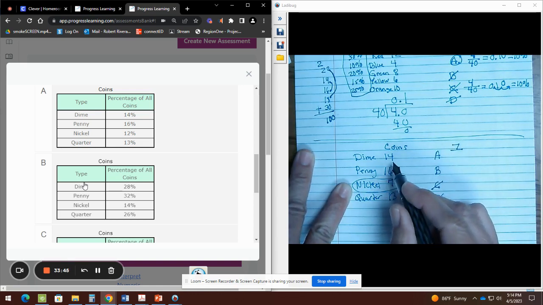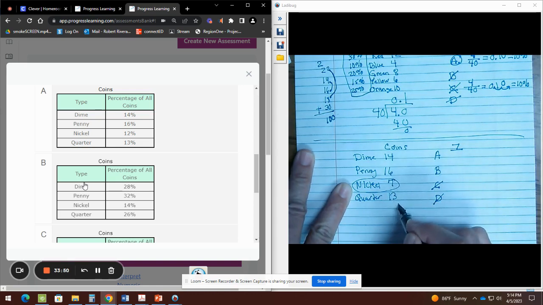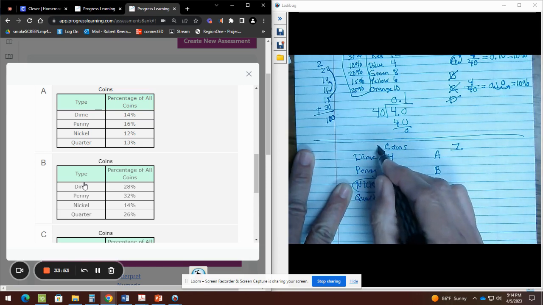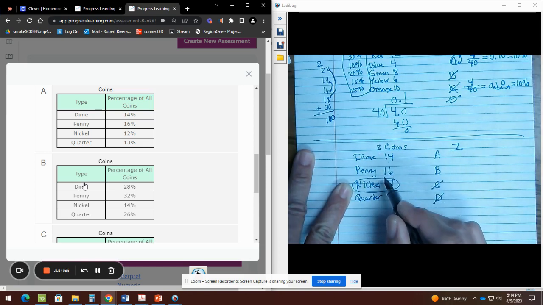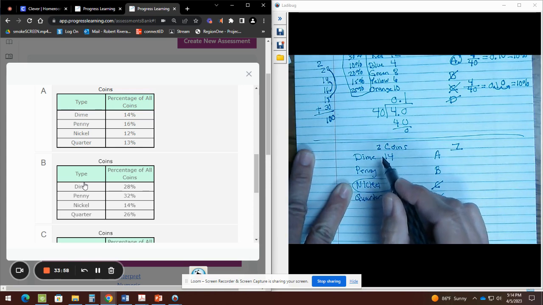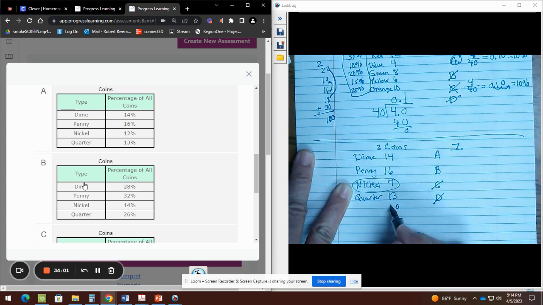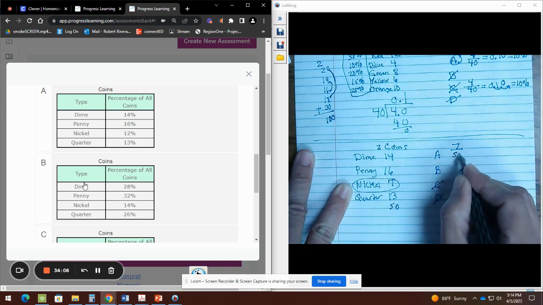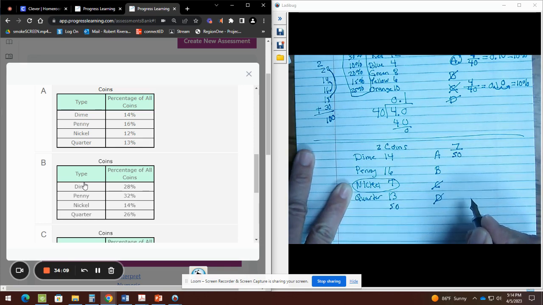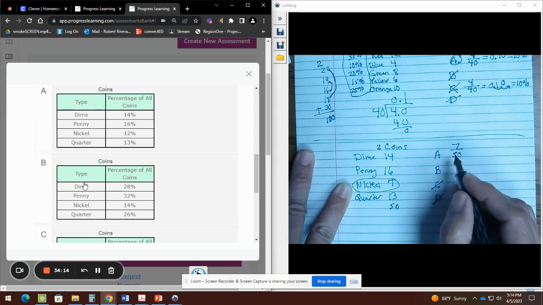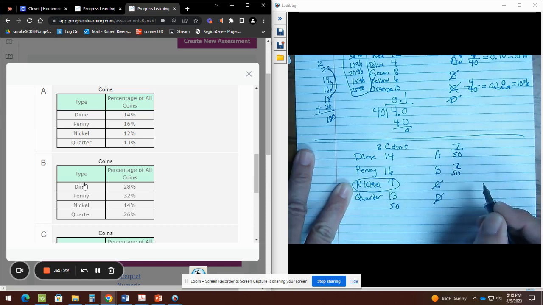So 6 plus 4 would be 10. And 7 and 3 would be another 10. That's 20. So 20. I regroup. 1 plus 1, 2 plus 1, 3 plus 2, 5. So this guy would be 50. So 7 out of 50. Now letter B. Well, if this one was 7 out of 50, guess what letter B is going to be? It's también 7 out of 50 because we're using this data for the choices.